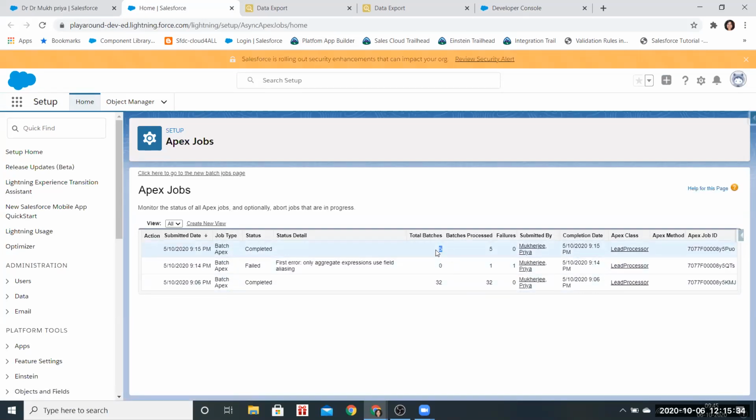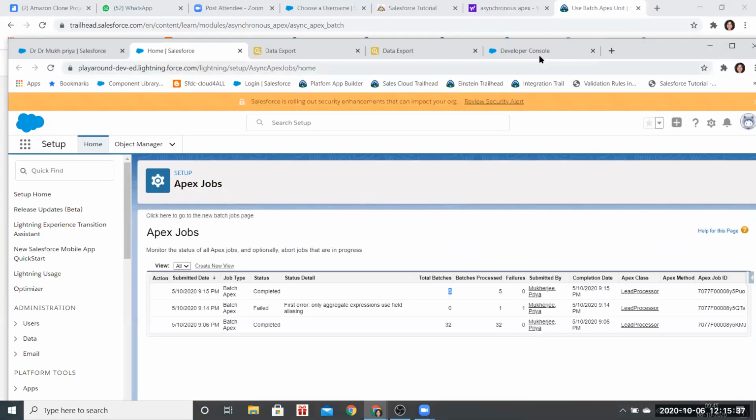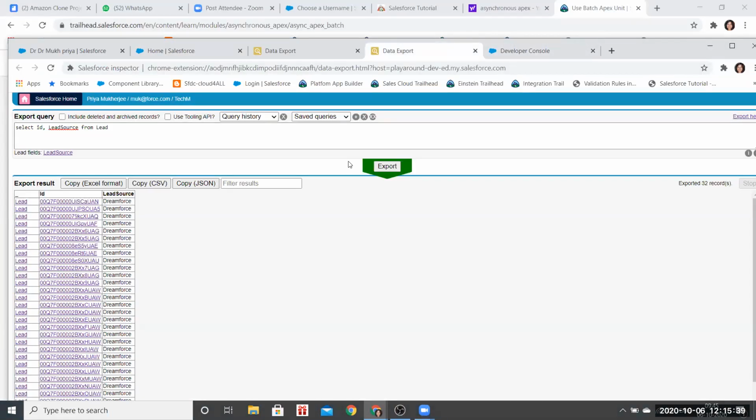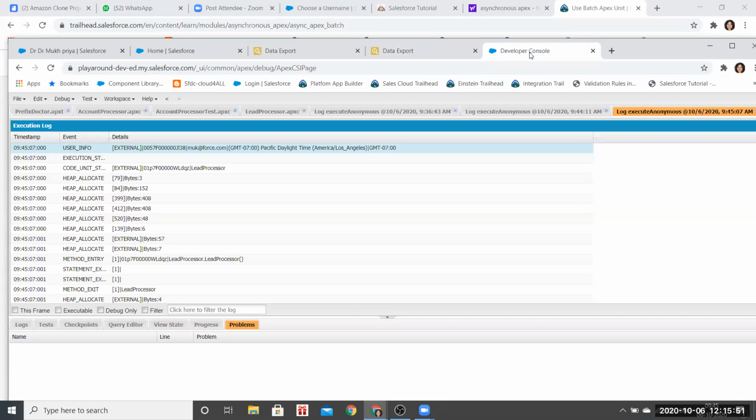It's fine. So what we learned? We have to pass the string dynamically. We have to pass the query inside the getQueryLocator. Yeah. Go to developer console, Priya. So you have seen, right? For the first 5 records, only 5 records have been processed.